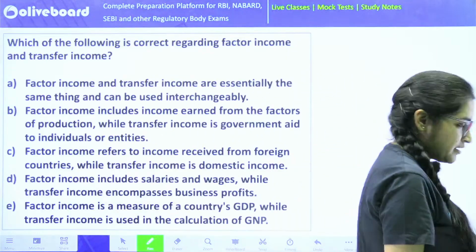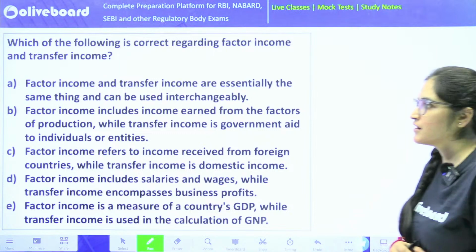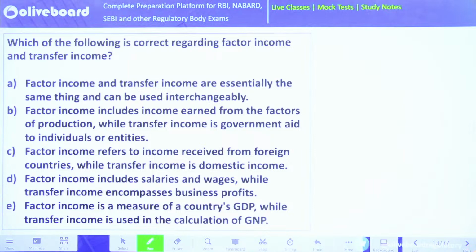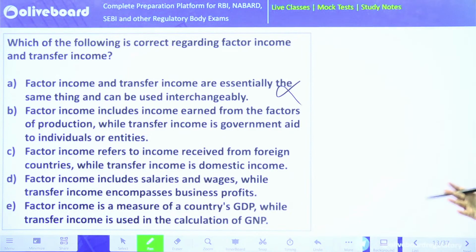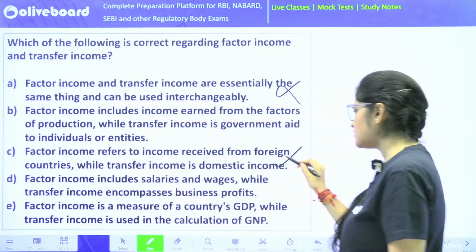Anyways, could anybody please solve this? Which of the following is correct regarding factor income and transfer income? So factor income and transfer income, they are essentially the same thing. Is it? No, we have just seen they are not the same thing. Factor income includes income earned from the factors of production, while transfer income is government aid to individuals or entities. Let's have a look at the other statements as well. Factor income refers to income received from foreign countries. No, that's not the case.